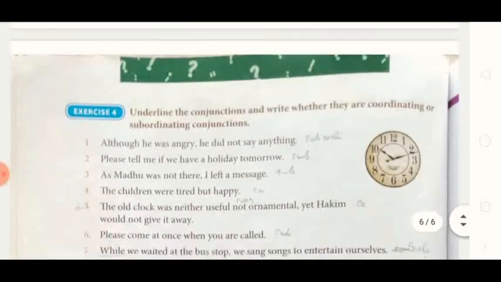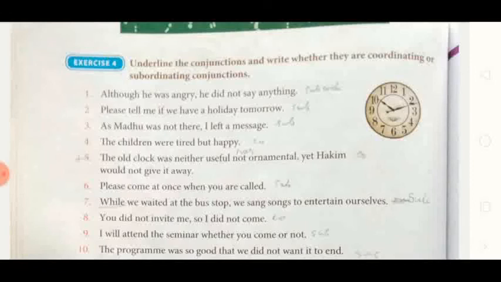And here now two more exercises are there. In exercise 4, again we have to pick out the conjunction and we have to say whether it is subordinating or coordinating. Keep in mind, for a subordinate clause, subordinators or subordinating conjunction, one must be independent and one must be dependent on the other. Whereas if a coordinating conjunction is used, both clauses are of equal grammatical status.